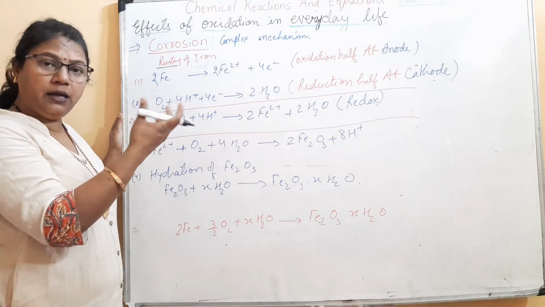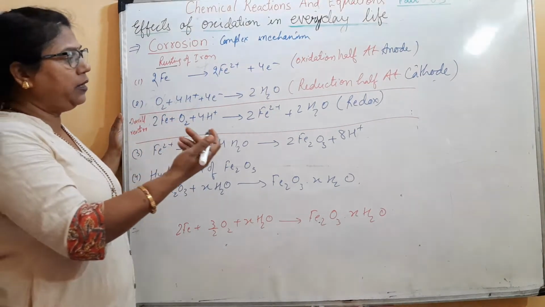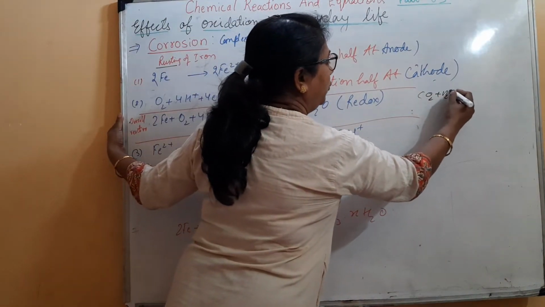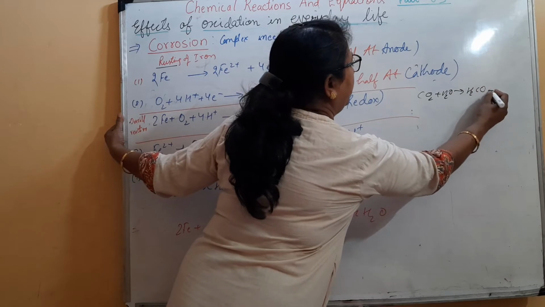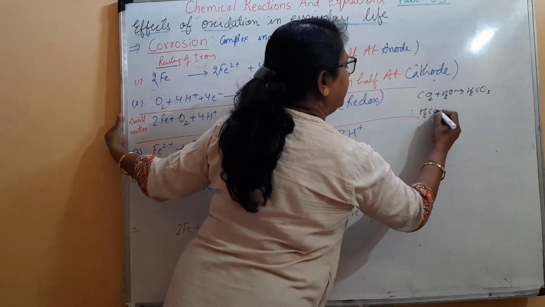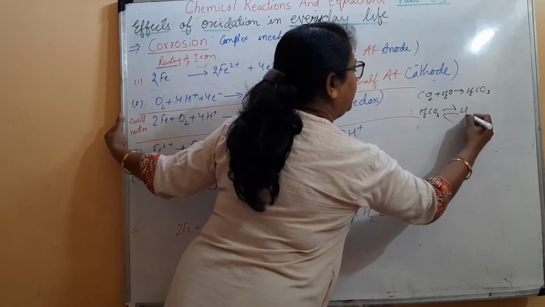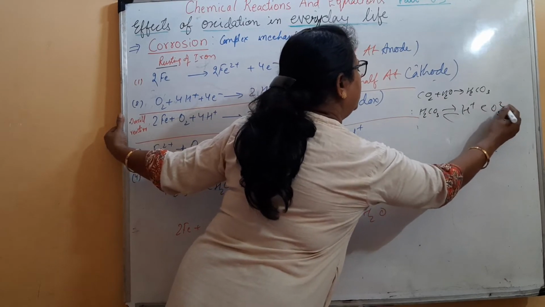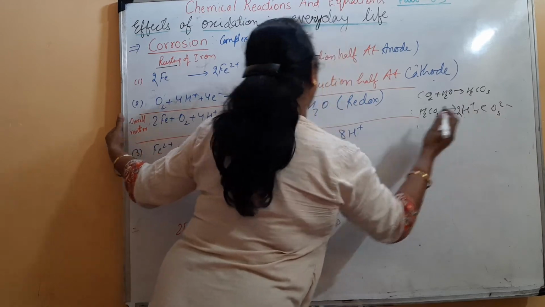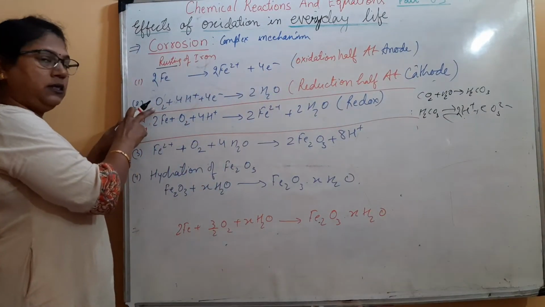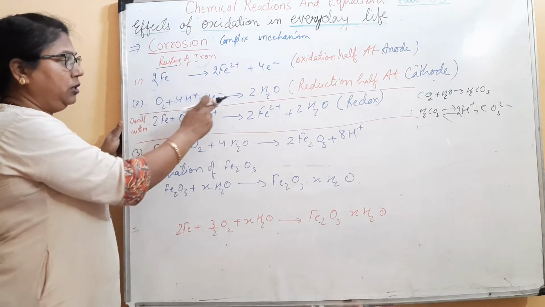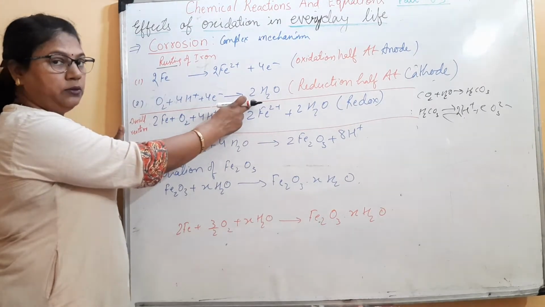Air also contains carbon dioxide, and carbon dioxide combines with water to form carbonic acid, and this carbonic acid dissociates to give H plus and CO3 2 minus. This H plus, along with oxygen, takes up the electrons, that is, gets reduced to form water molecules.